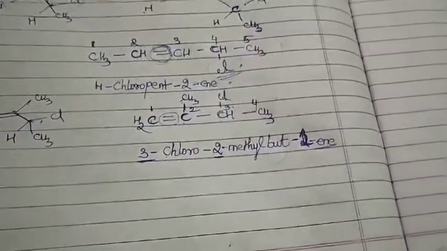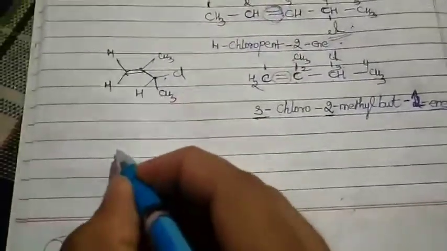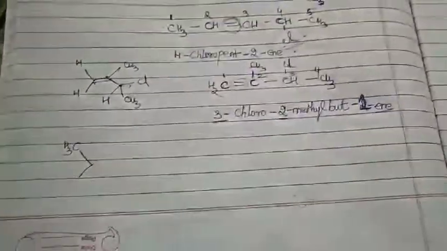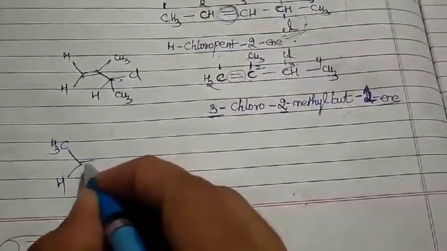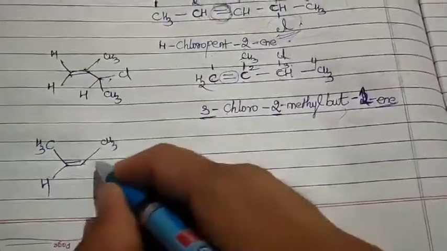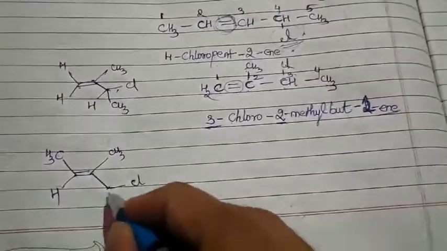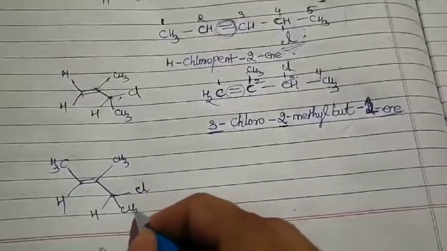Is that clear? Okay. Now let us take one more. Let me take over here my CH3 and over here my H. Double bond. We take over here a CH3 and over here my Cl, here my H, and here my CH3.